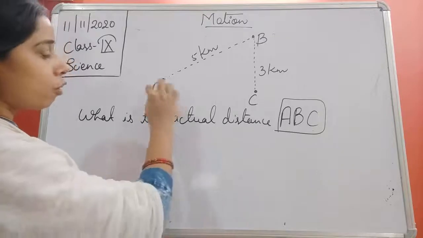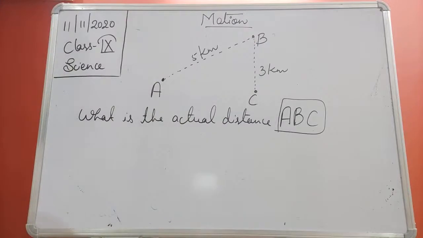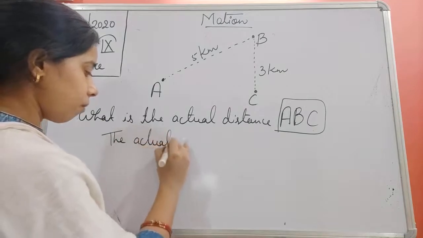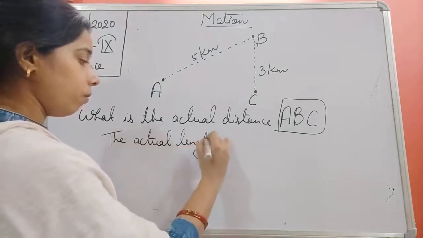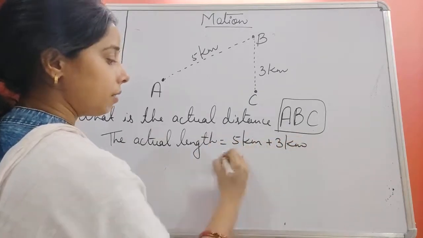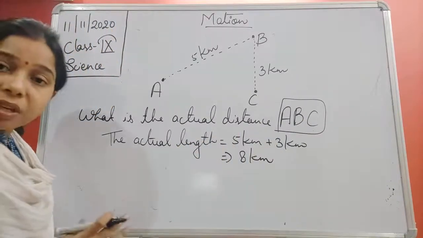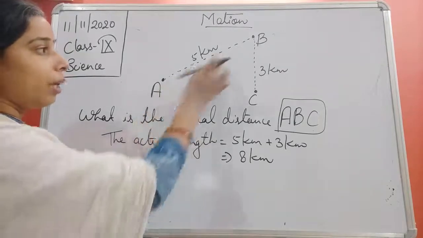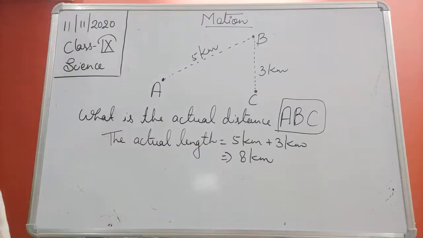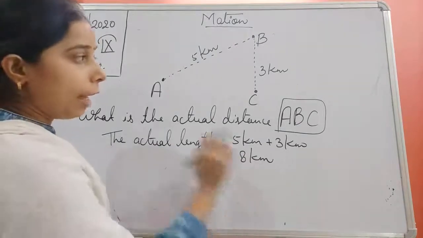First of all, he goes from A to B and then from B to C. So we can write here that the actual length is 5 kilometer plus 3 kilometer, that is equal to 8 kilometer. So the actual distance covered by the man from A to B and B to C is equal to 8 kilometer. So if we talk about the actual length, students, the actual length is 8 kilometer.